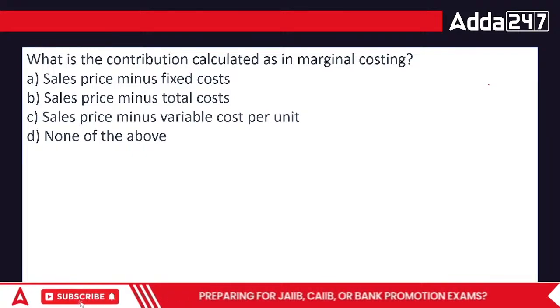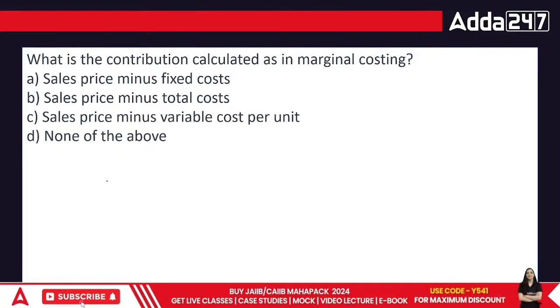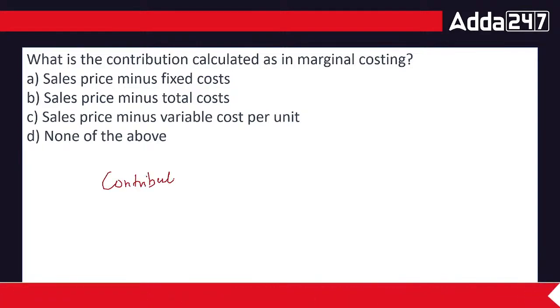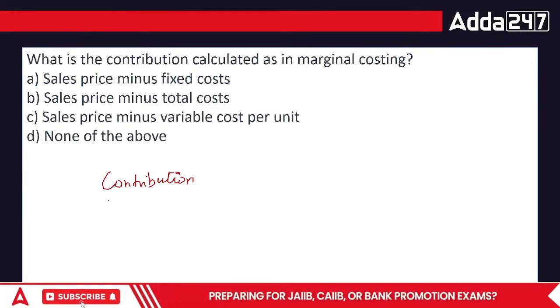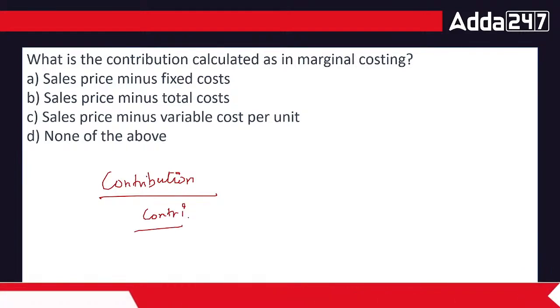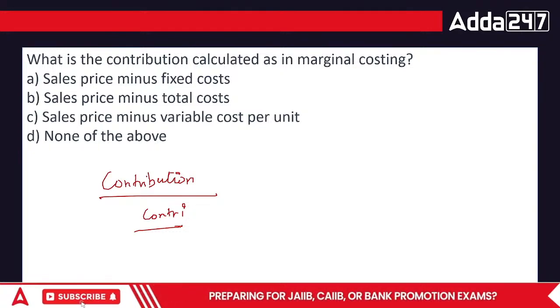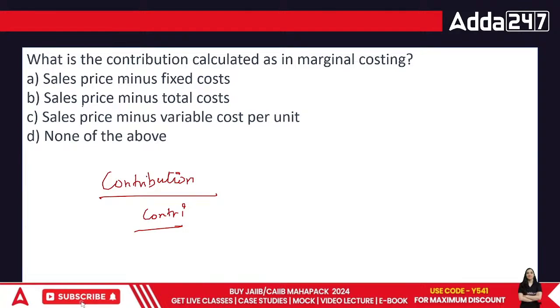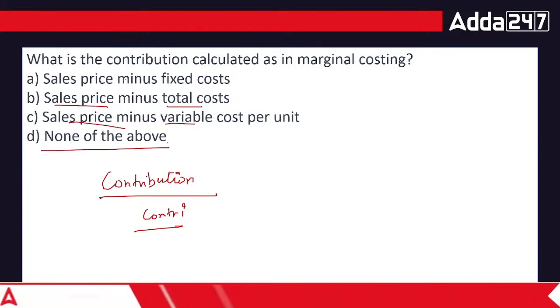What is the contribution calculated in marginal costing? This is the favorite formula. The term is called contribution. All the people in the commerce wing, we do not use the word contribution as it is extremely long and we have to calculate contribution a lot. So we call it contri. So in the entire chapter, whenever I say the word contri, it means contribution. Sales minus FC, fixed cost, sales minus total cost, sales minus variable cost, or none of the above.